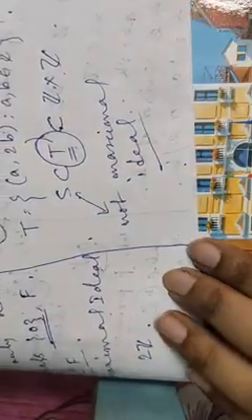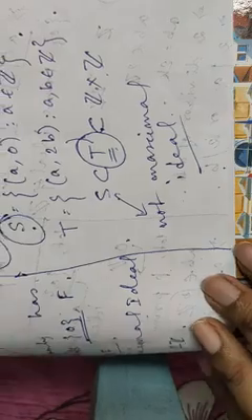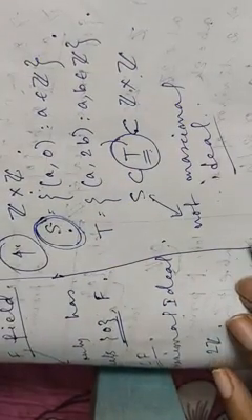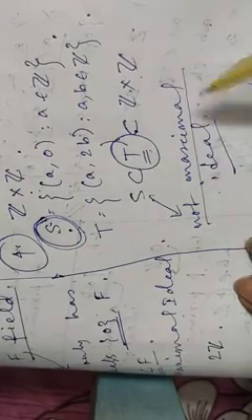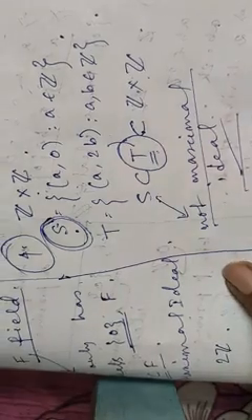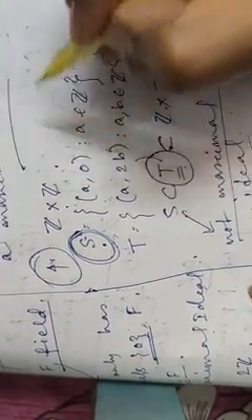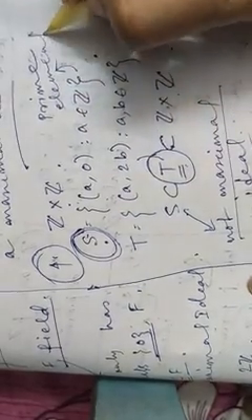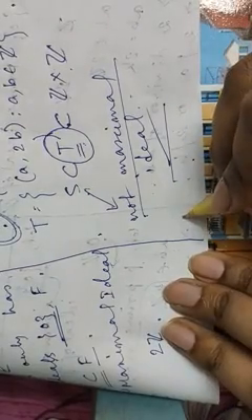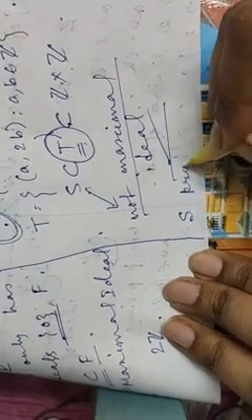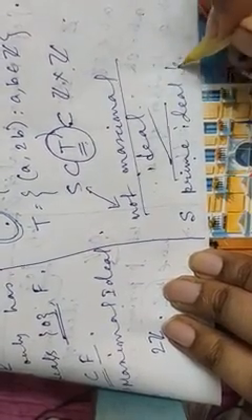So from here one question can arise: prove that this set S is a prime ideal but not a maximal ideal. I have proved that this is not a maximal ideal. Your work is to prove that this is a prime ideal. This is very easy. Just take any (a, b) belonging to S, then you need to prove either a belongs to S or b belongs to S. Very easy proof. This will be your homework, okay? Prove that S is a prime ideal but not a maximal ideal. So the question can come like, prove that S is a prime ideal but not a maximal ideal.